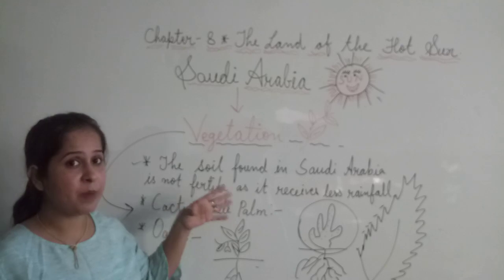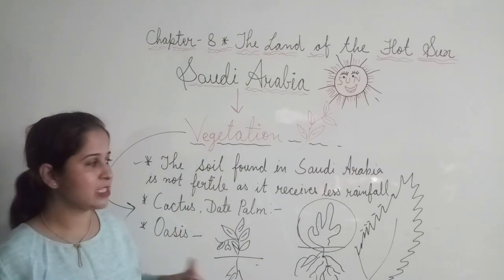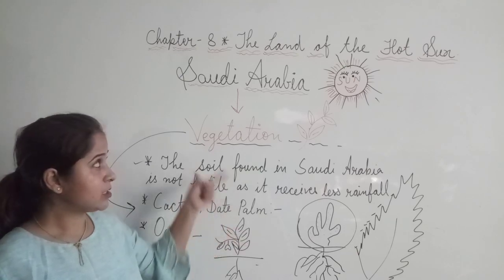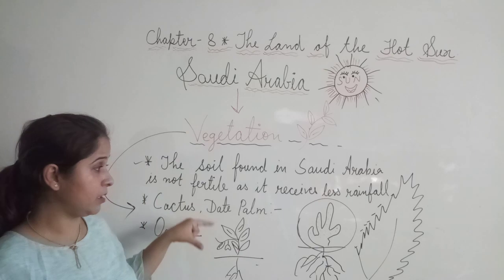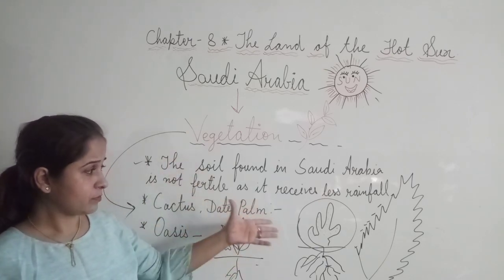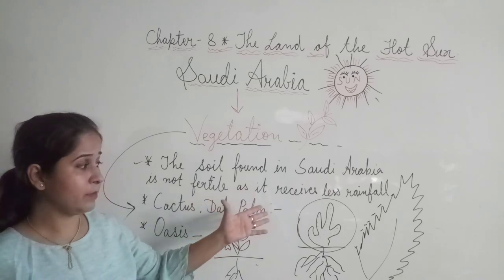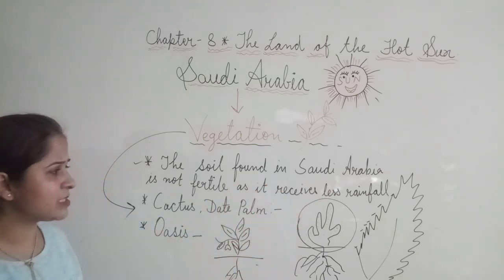And these date palm trees carry sweet fruits which are very famous. And Saudi Arabia is that part of the world which produces date fruit in a large quantity. And the date palm tree's leaves are used for many different types of purposes, like making ropes and all.